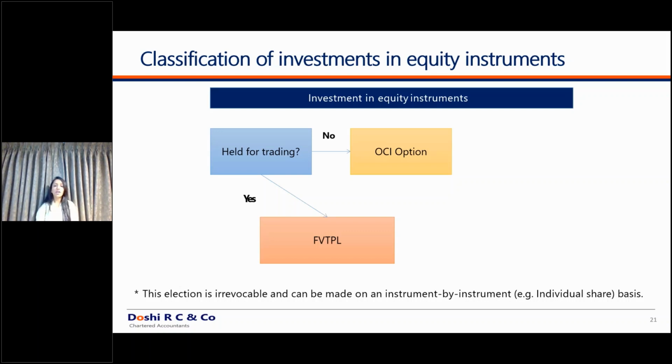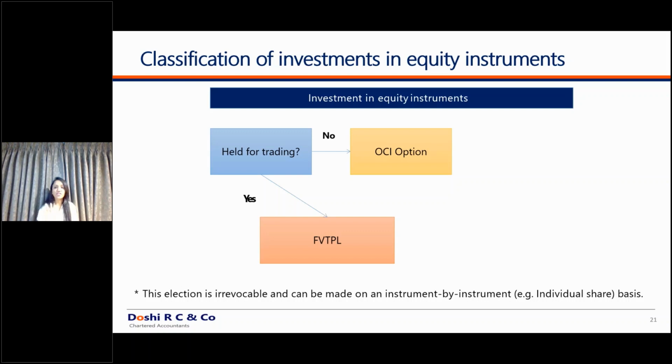What is the logic? If you are not into the day-to-day trading of the company, why should you impact your P&L on a day-to-day basis? That is why it is purely an option with the company that you can classify it under FVTOCI, fair value through other comprehensive income. And this option is available on an individual equity and individual instrument basis.